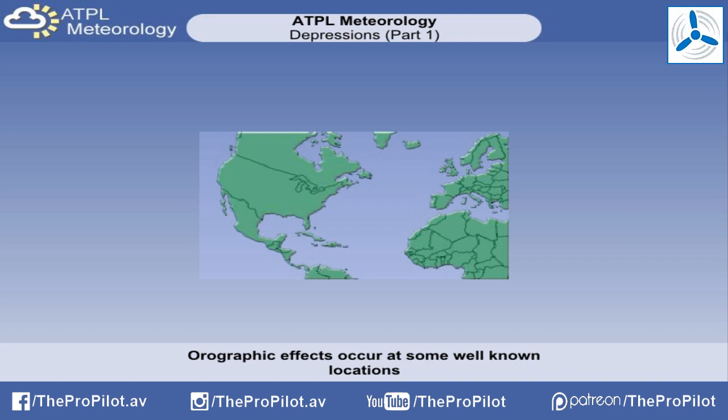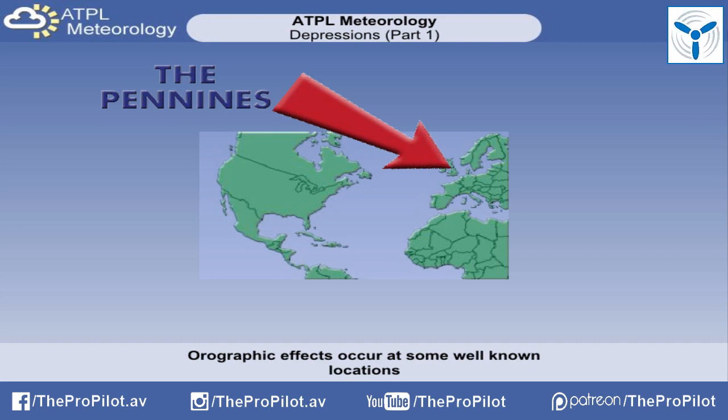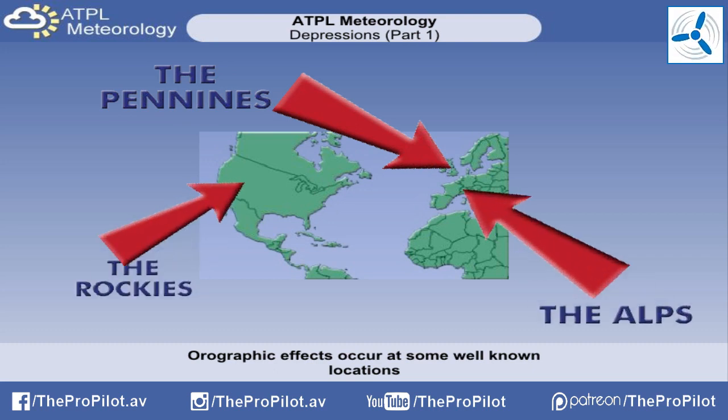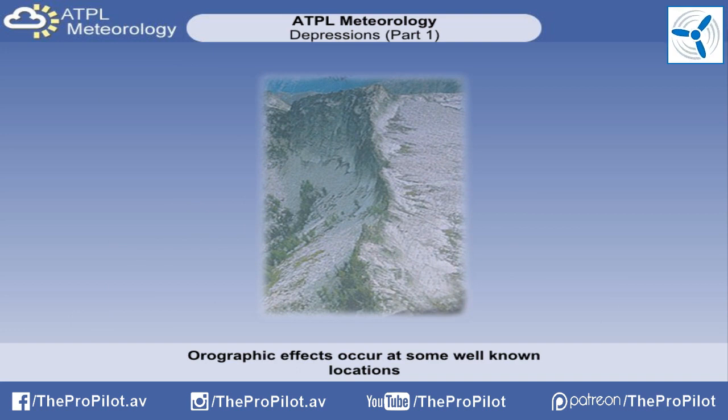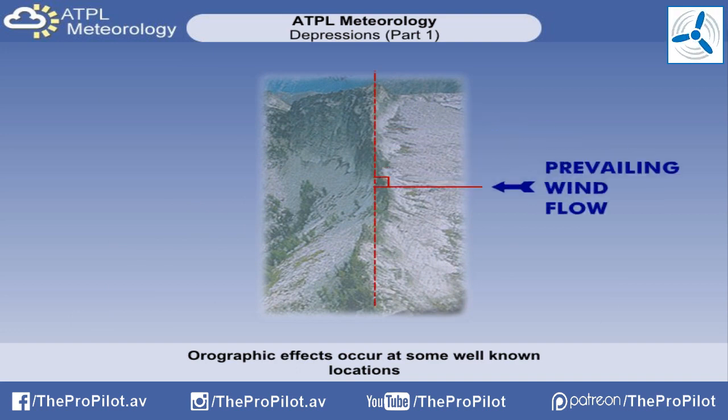Examples of hill or mountain ranges that often cause lee effects are the Pennines in the UK, the Alps and the Rockies. The best cases are when hills or mountains lie at right angles to the prevailing wind flow, so be careful when planning your flight to check the wind directions over any high ground, and if so, anticipate potential turbulence hazards.